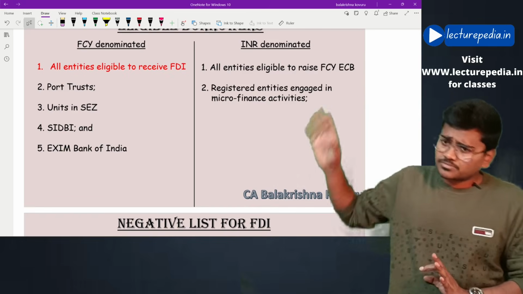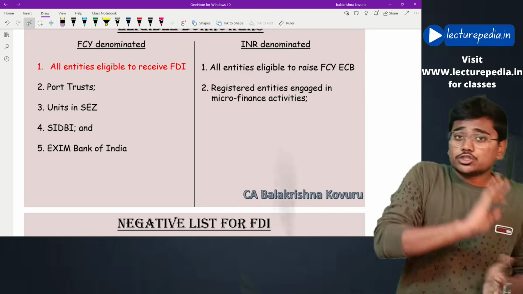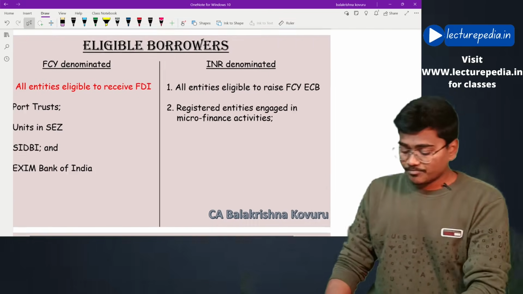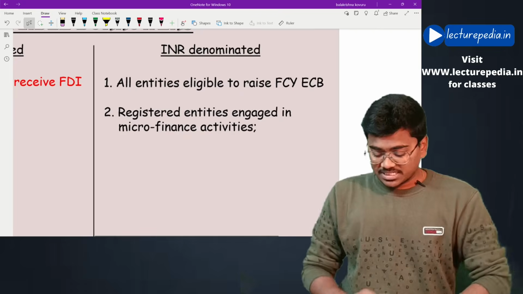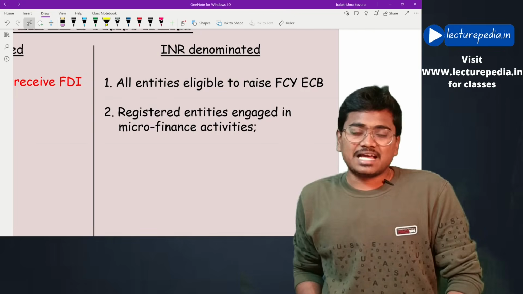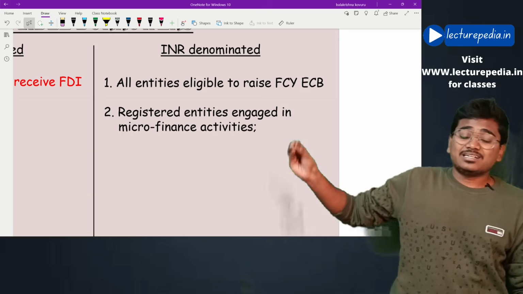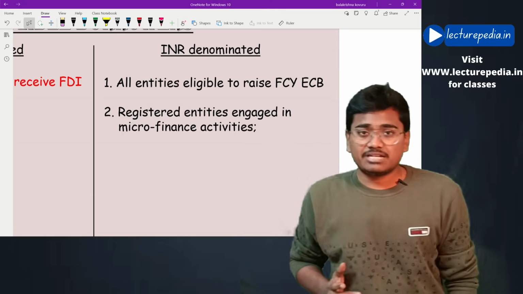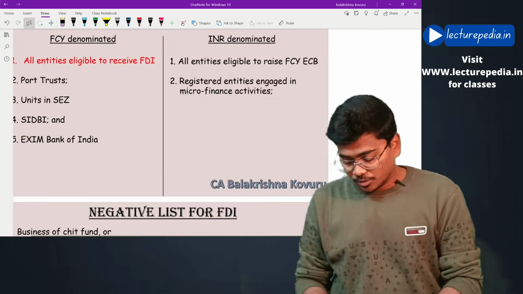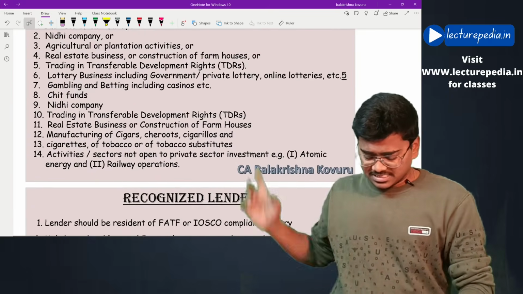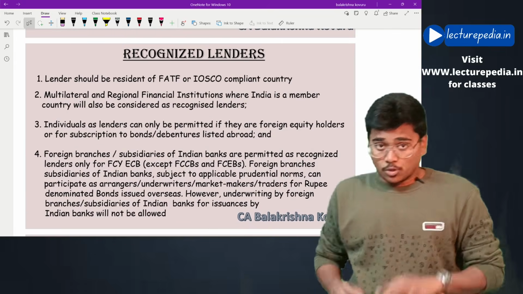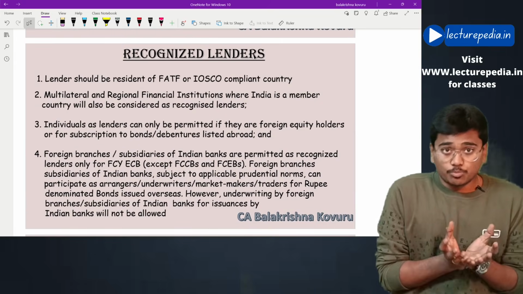Now, all these entities can also raise ECB in Indian rupee denominated ECBs. And apart from those entities, registered entities engaged in microfinance activities are also eligible to raise Indian currency denominated ECBs. Hope this is clear. This is the negative list for FDI, you can go through. And recognized lenders, we have seen who are eligible borrowers.